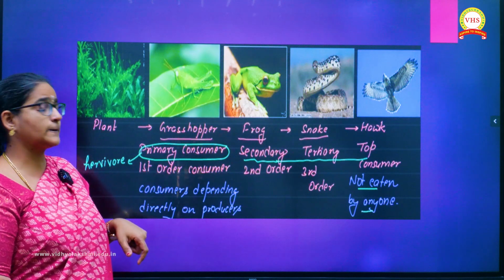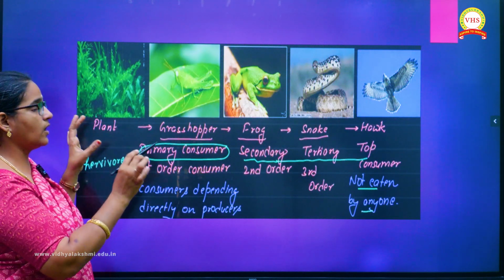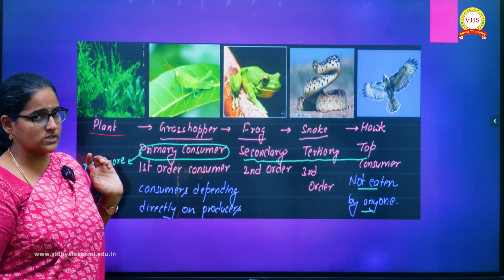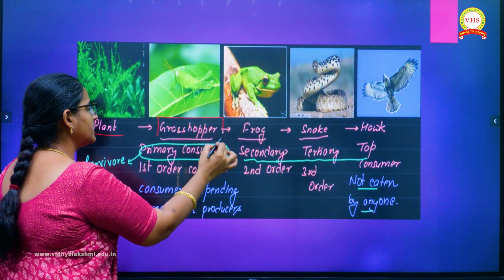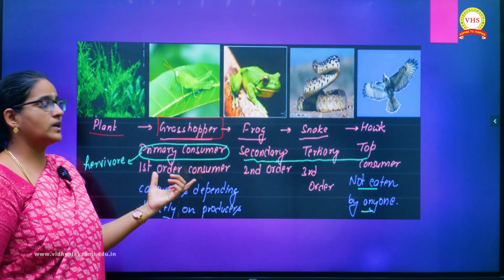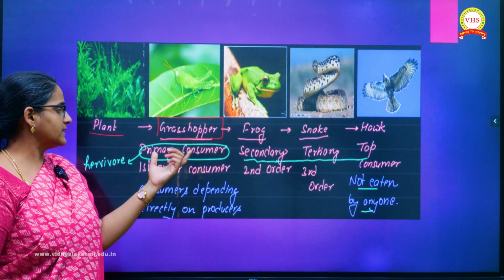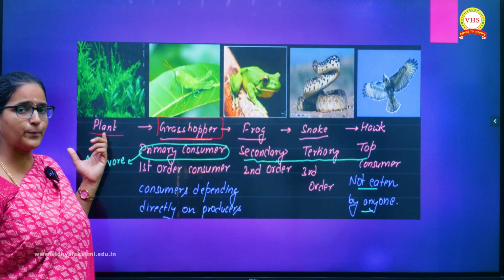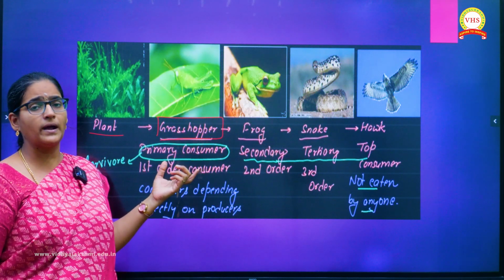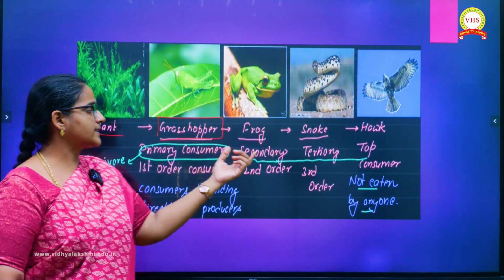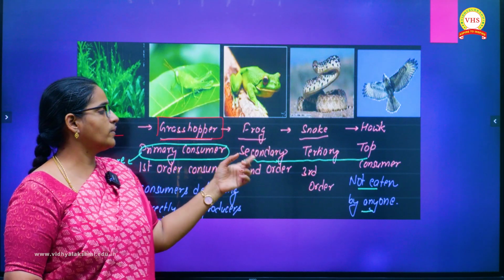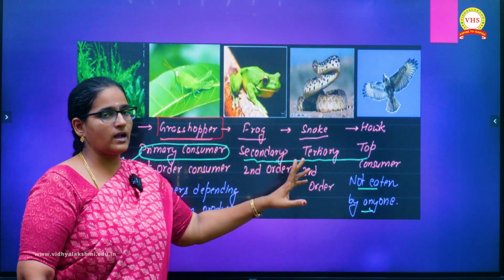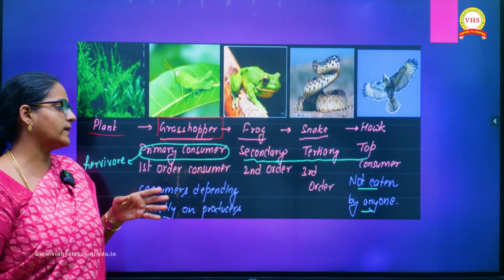So if you want to see one particular chain in depth, here you see plant. Plant comes under the producer. Now plant is consumed by the grasshopper. This grasshopper is occupying the second trophic level, and this is the primary consumer. So first trophic level is occupied by the producer. Second trophic level is occupied by the primary consumer, and here third trophic level we have secondary consumer called as the frog, and fourth trophic level we have tertiary consumers, snake, and the fifth trophic level we have the top consumer called as the hawk.